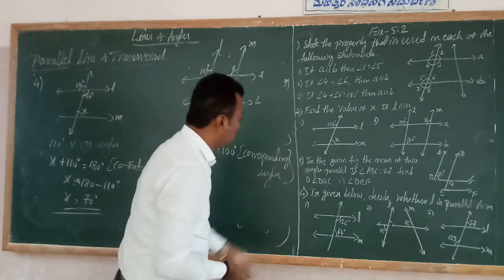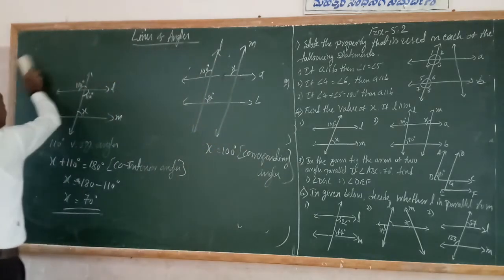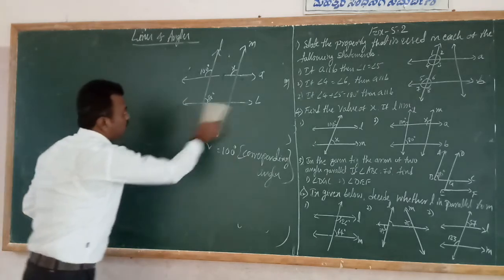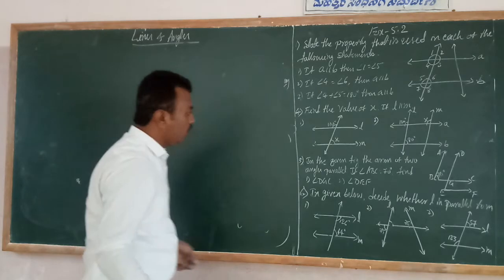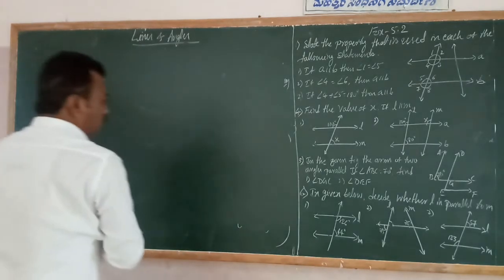Like that, question number 5. In the given figure, the arms of the two angles are parallel.